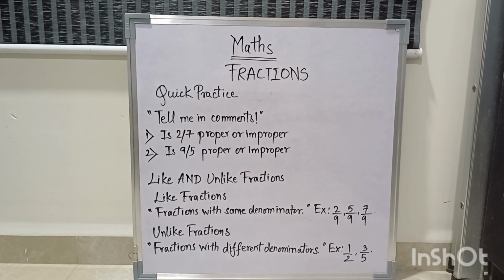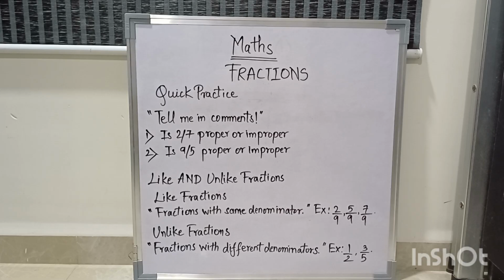Okay, now when you get these answers, we come to the next part, which is like and unlike fractions. Like fractions are fractions with the same denominator. Let's take that pizza example. 4 people are eating pizza, so the denominator will be 4. You can have 1 piece, so it's 1/4. If you have 2 pieces, it's 2/4. If you get 3 pieces, it's 3/4. If you get the entire pizza, it's 4/4.